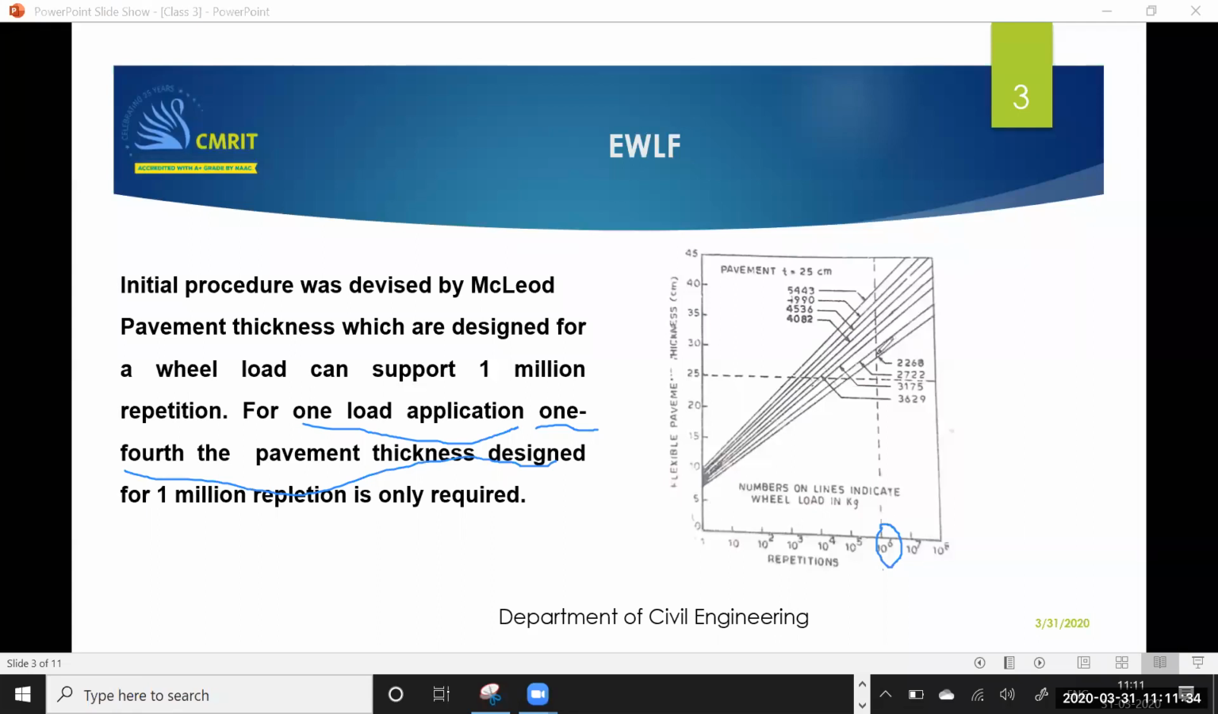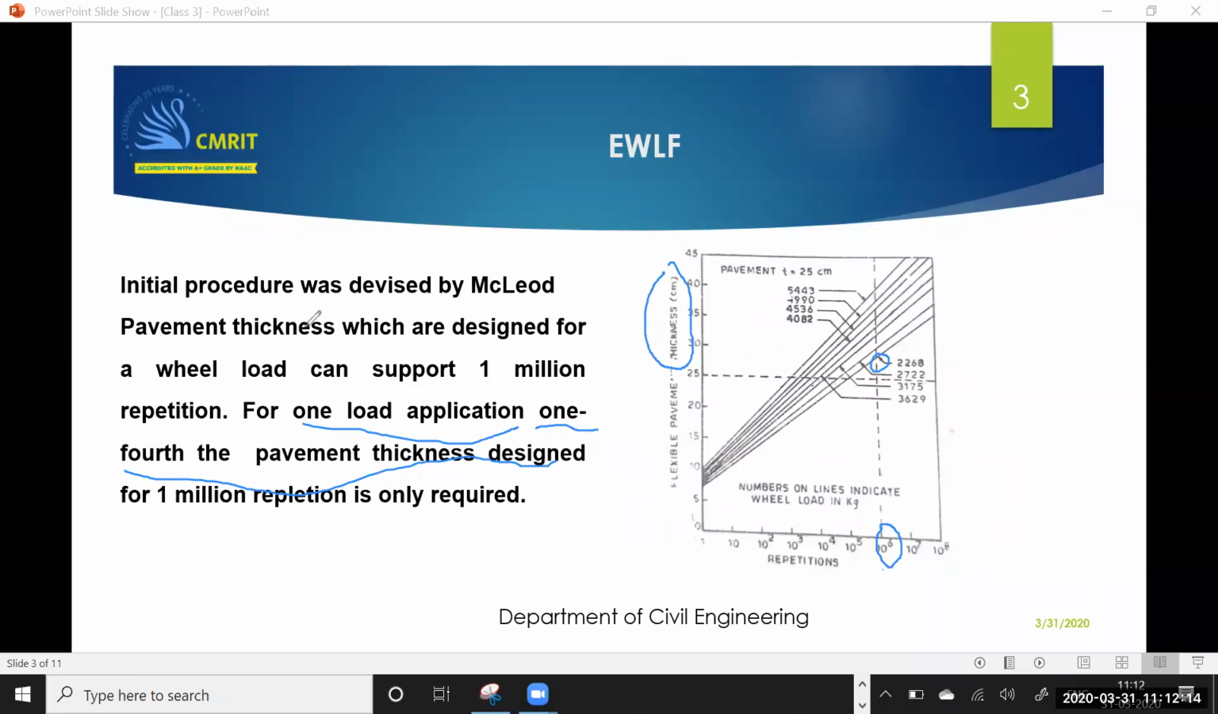So here if you look into it, what is this value? You can see here it has come somewhere close to 28. 28 by 4, how much is it? 28 by 4 is 7, right? So this 7 thickness can sustain 1 repetition. Here they have considered it in terms of centimeters. So 7 centimeter can sustain 1 repetition of that load.